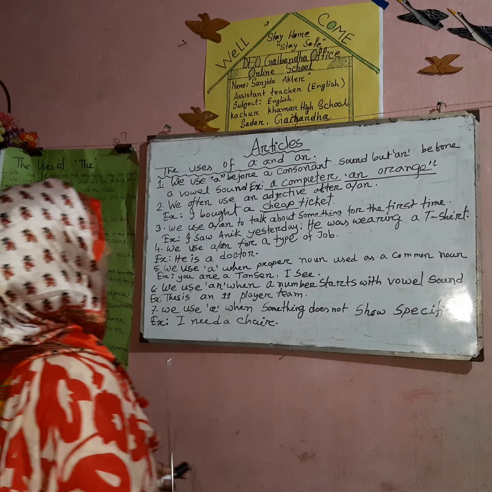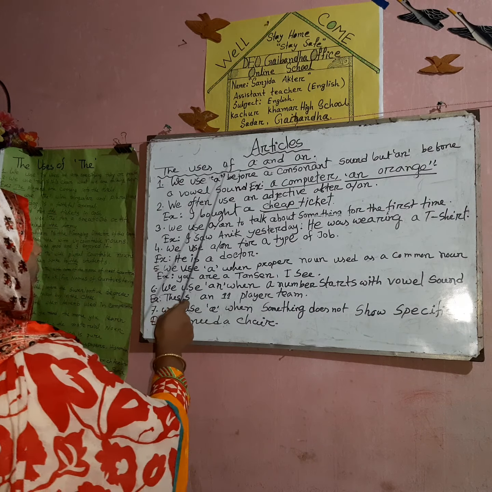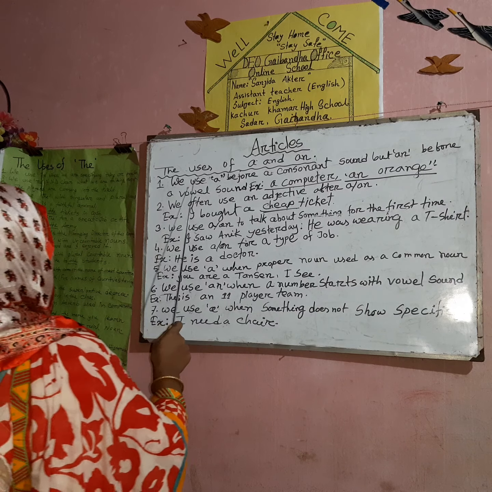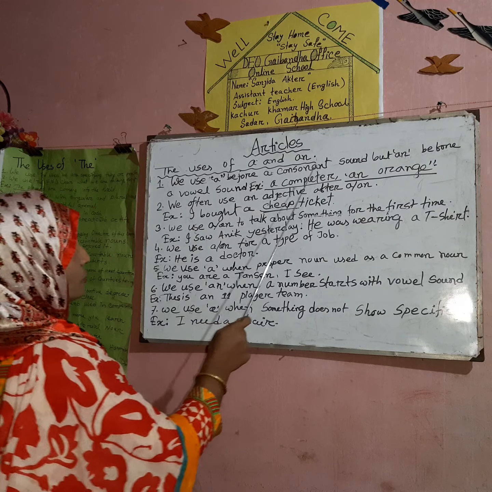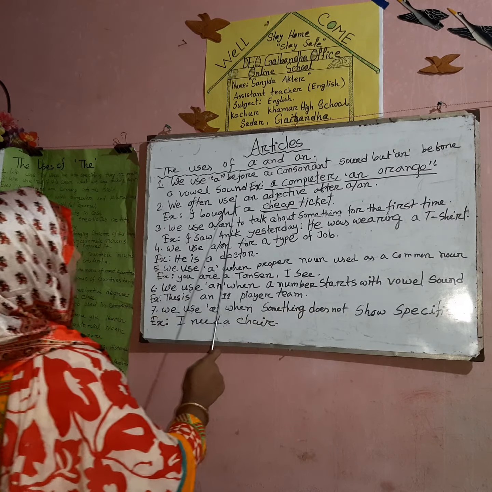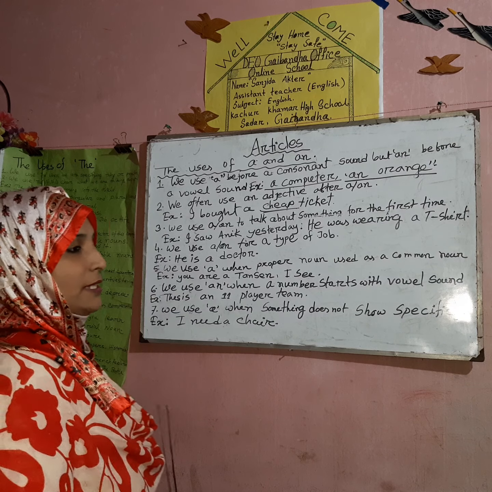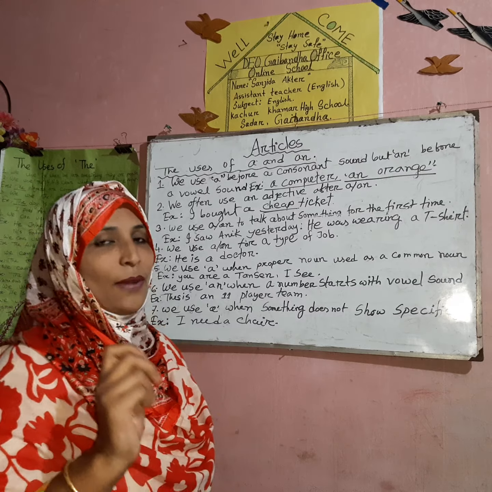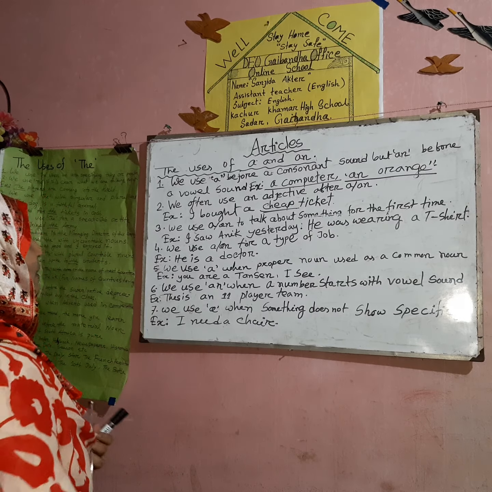Look at the blackboard. The uses of a and an. The first one is we use a before a consonant sound, but an before a vowel sound. We have already known that there are two types of sound, vowel sound and consonant sound.